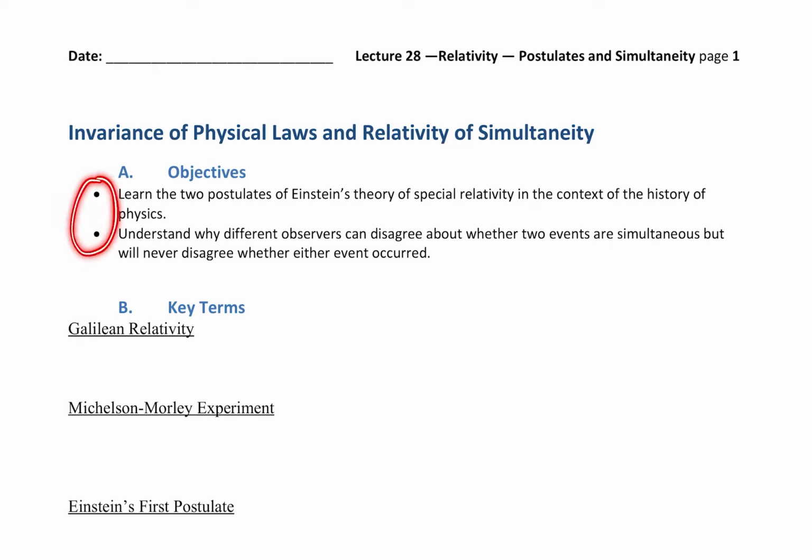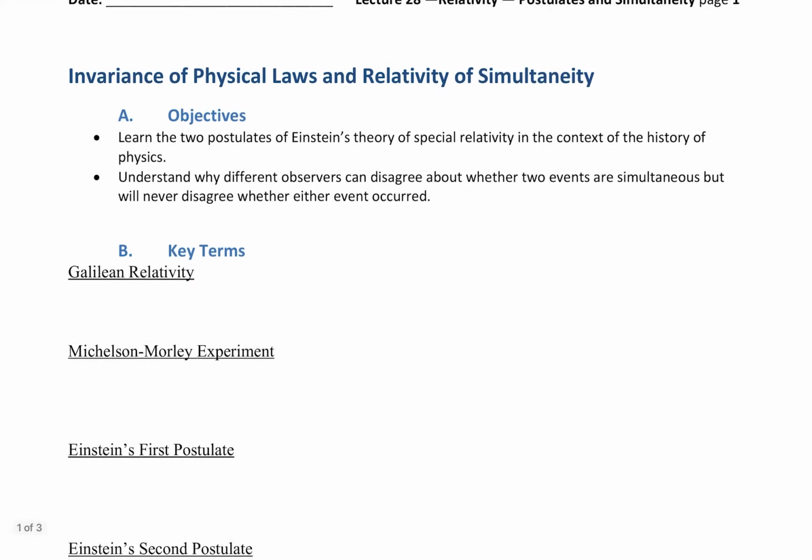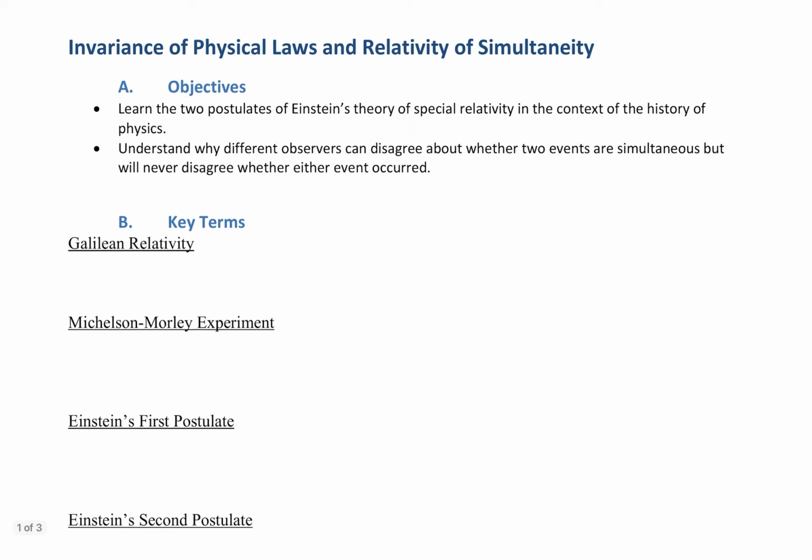What are our two objectives? Well, we want to learn the two postulates of Einstein's theory of special relativity in the context of history, the history of physics, briefly speaking on the history side. We want to understand why different observers can disagree about whether two events are simultaneous, but will never disagree whether either event occurred. Okay, so we definitely want to establish what an event is and why they would never disagree that it occurred, although that's the part that makes sense.